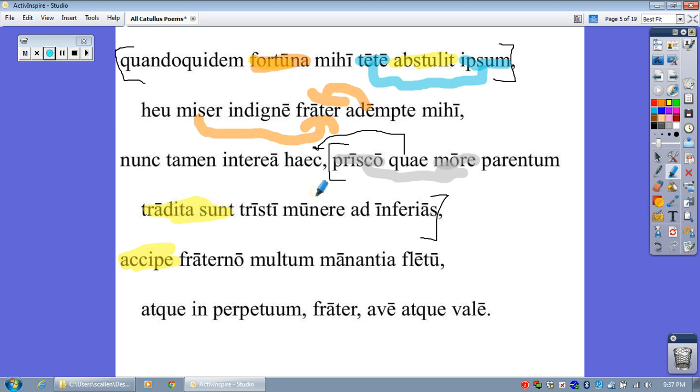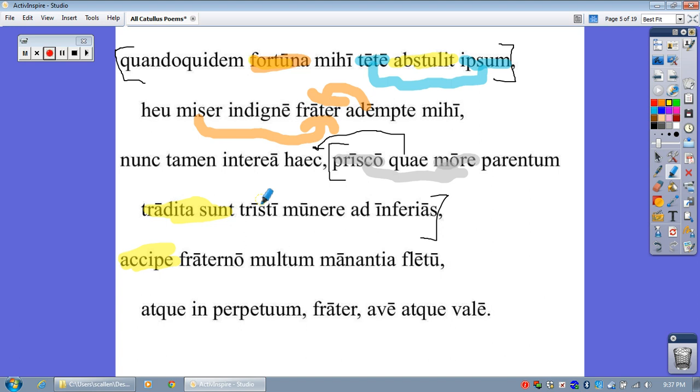Now we have tristi munere. Munere, as you know from the previous slide, earlier in the poem, is ablative. Tristi is actually also ablative, and you're probably thinking, but wait a minute, Mr. Allen, the last case is the ablative A-O-E, is the sebus. Shouldn't tristis have an E at the end?